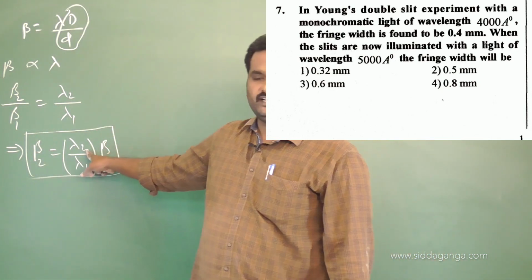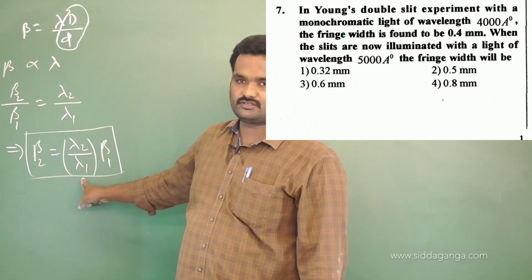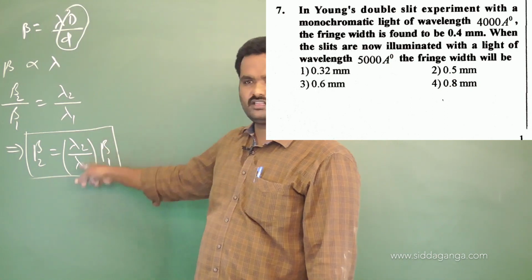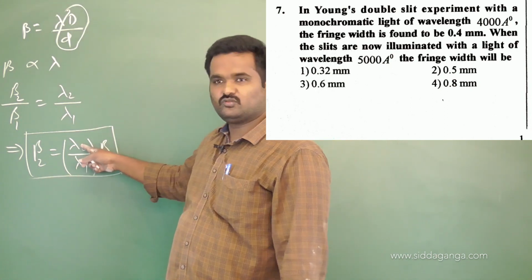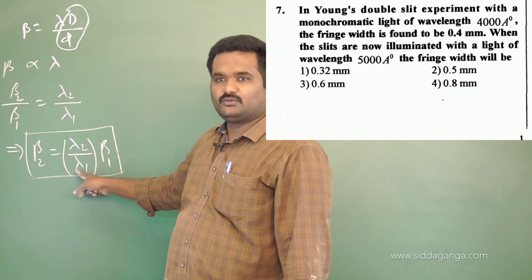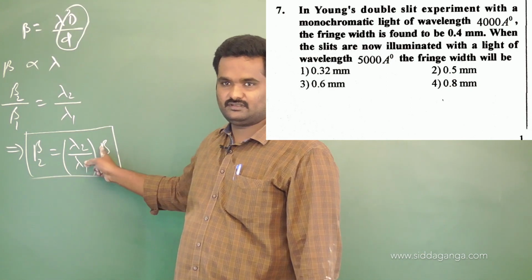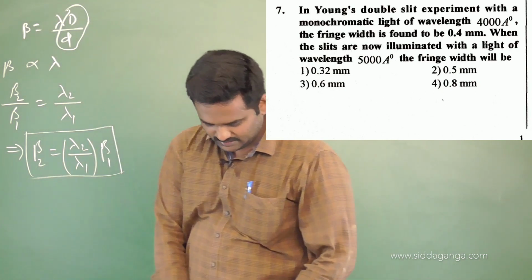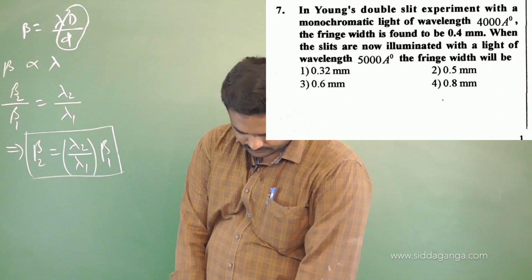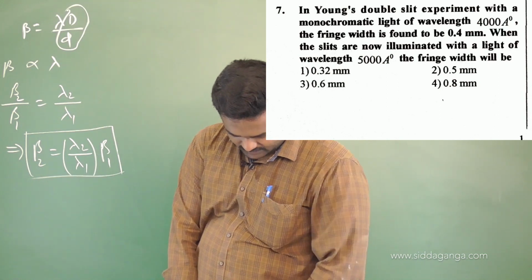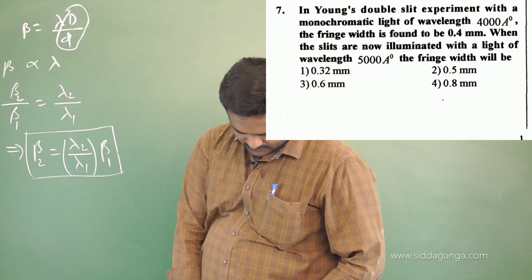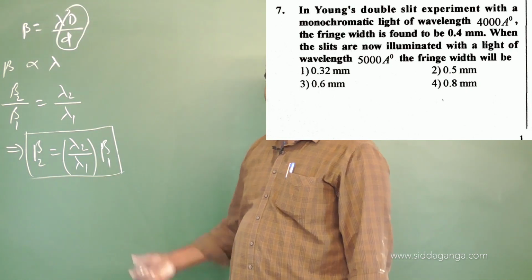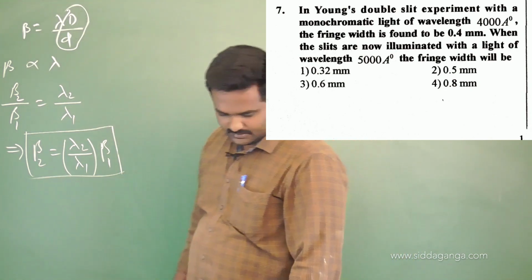Lambda 2 is 5000, lambda 1 is 4000, and beta 1 is 0.4 mm. Substitute all the values. How much will you get? 4 by 5 into 0.4. It's alright, 4 by 5 into 0.4, I think you will get 0.32 there. For problem number 7, the option is 0.5 mm they have given. Just take that, do the calculation. Next.